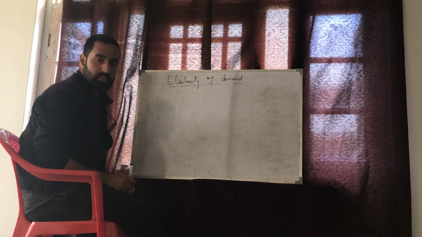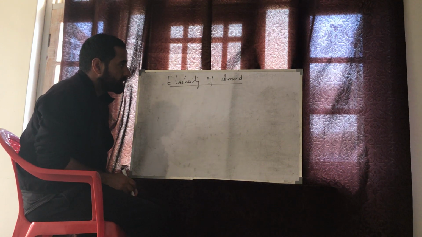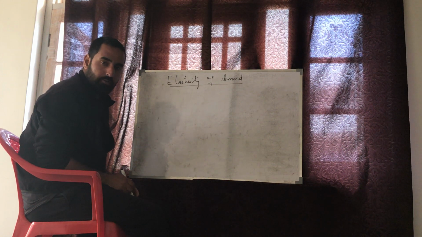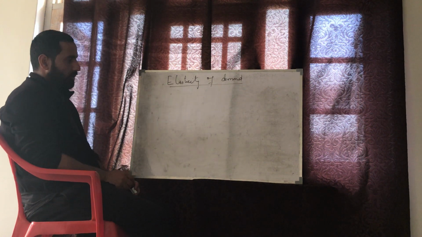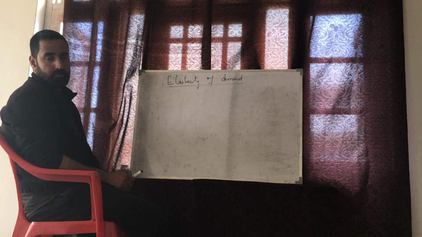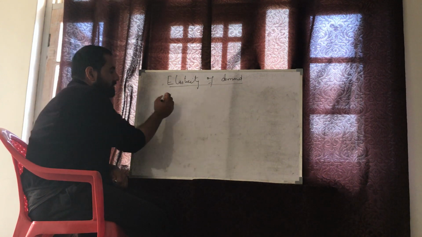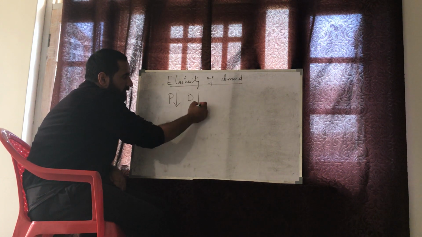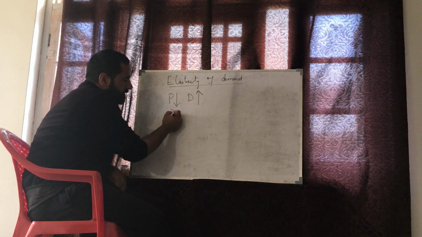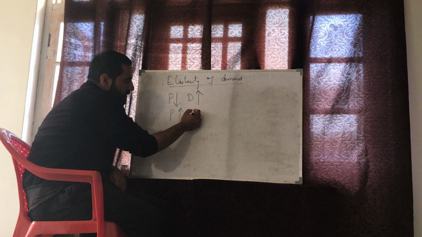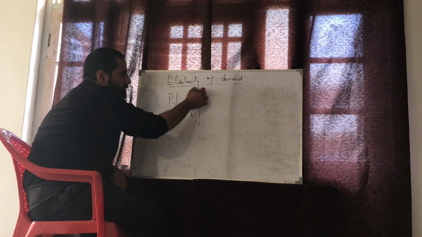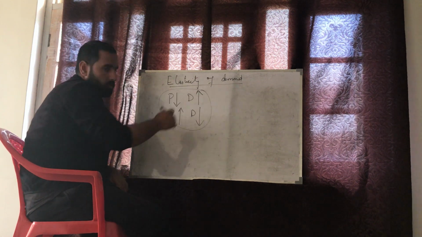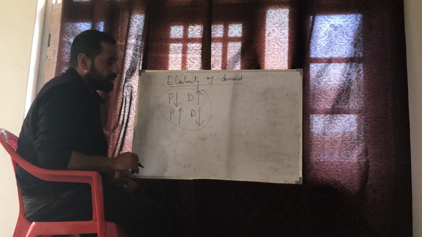Well, elasticity of demand. First, we discussed the demand function, then the law of demand, then movement along the demand curve versus shift in the demand curve. The law of demand suggests that when price falls, demand increases, and when price increases, demand decreases. This is what the law of demand says, with the assumption that other things remain constant.